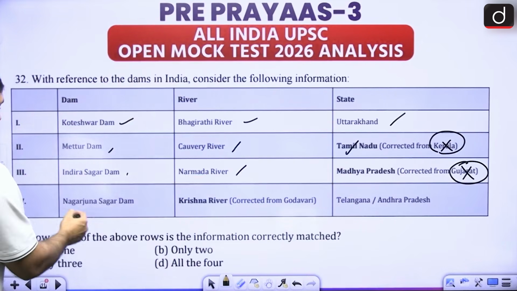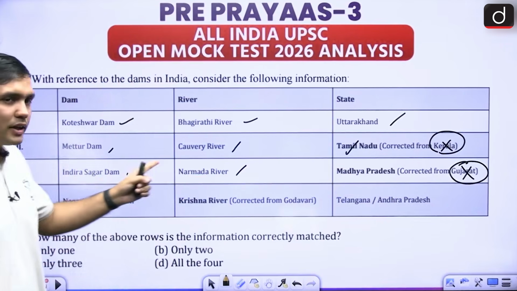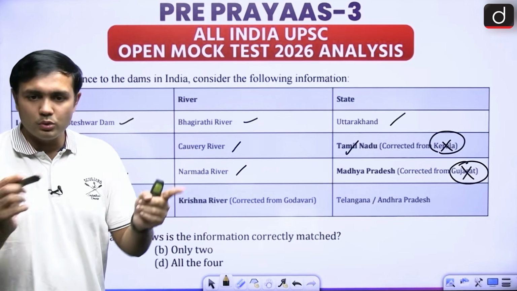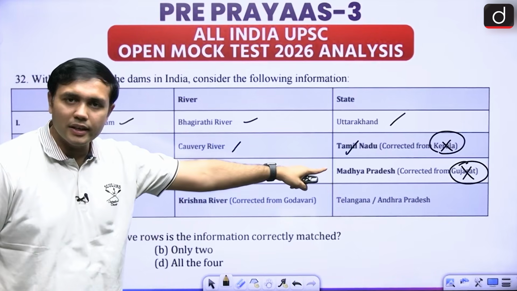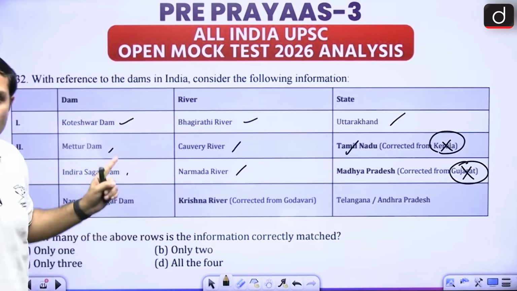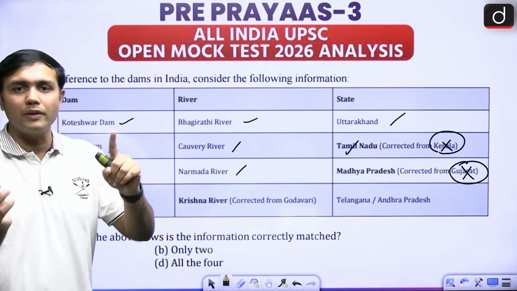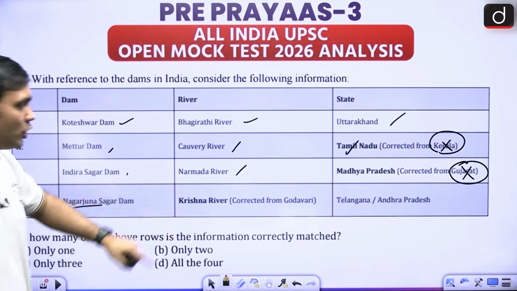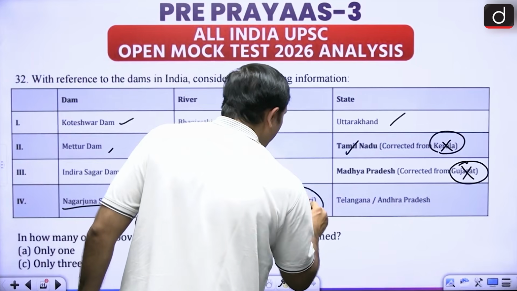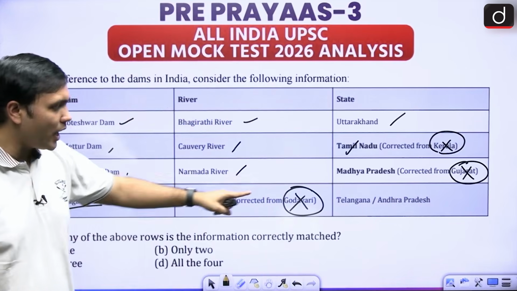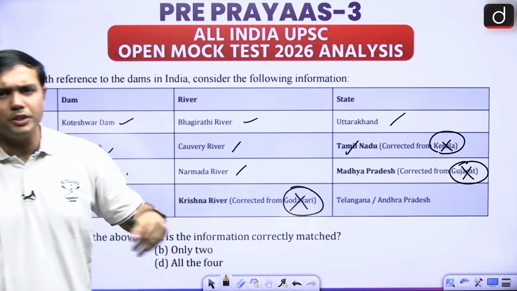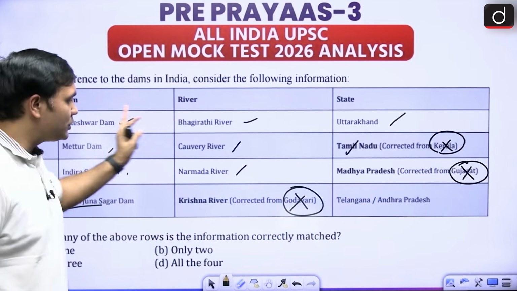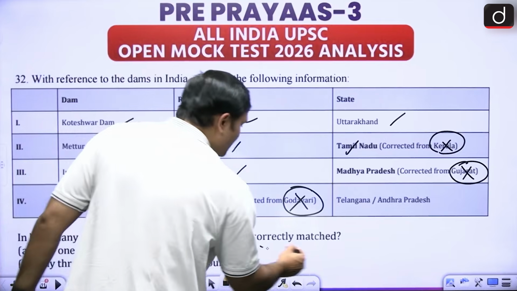All right. And then Nagarjuna Sagar. Now, Indira Sagar is on the Narmada River. Sardar Sarovar is also on the Narmada River. So of these two, Indira Sagar is in Madhya Pradesh and Sardar Sarovar is in Gujarat. That you will have to remember simultaneously. Now, Nagarjuna Sagar is not on the Godavari, right, but on the Krishna River, and it is shared between Telangana and Andhra Pradesh. It is very, very crucial for these two states, right? So you can understand which one of them is correctly matched, all three.